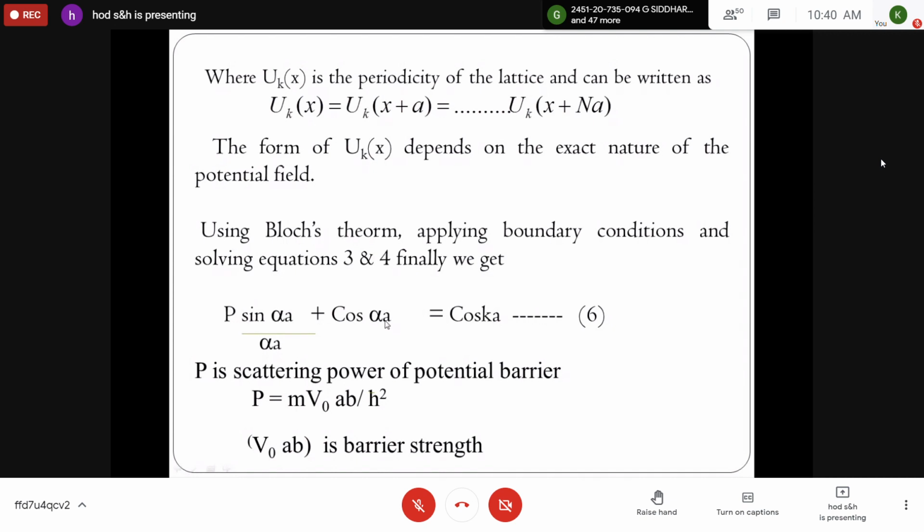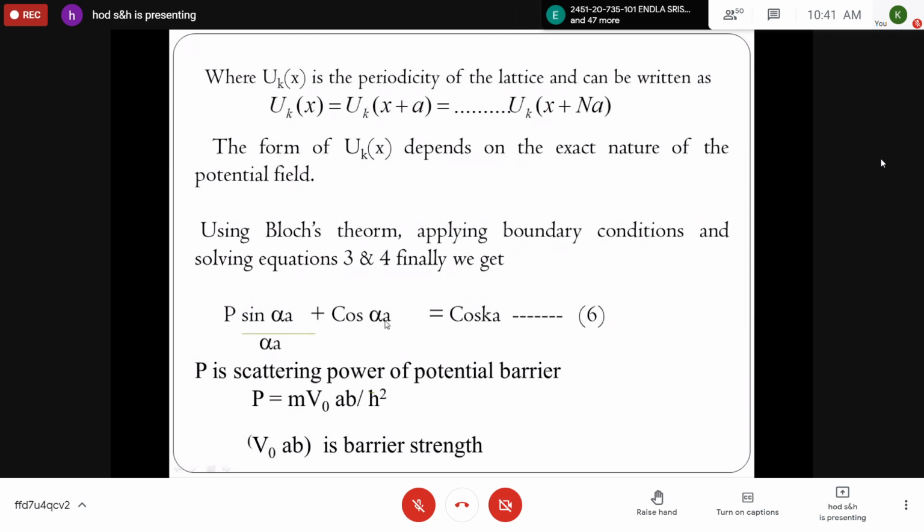There is no other alternative for this. Up to equation 5, you should write all the expressions. Then you should use this sentence: using Bloch's theorem, applying the boundary conditions, and solving equations 3 and 4, finally we get P sin(αa)/(αa) + cos(αa) = cos(ka), which is equation 6. Where P is the scattering power of potential barrier.